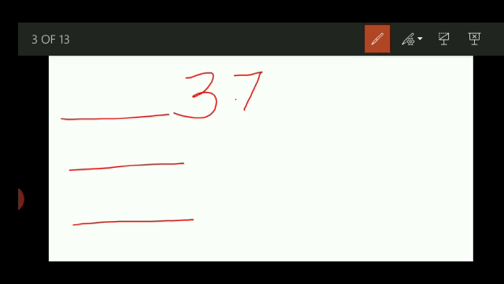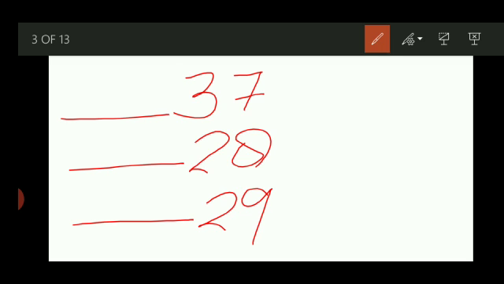Take some more examples. Before number I am learning, so again and again I am not writing. You have to show 3 examples. 37, 28, 29. Three examples I have taken easy. First I am teaching you from the basic, then I will teach some other number. See the logic behind. 3 should be same. What number should be changed?